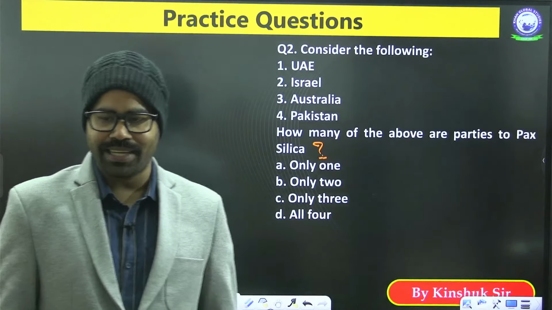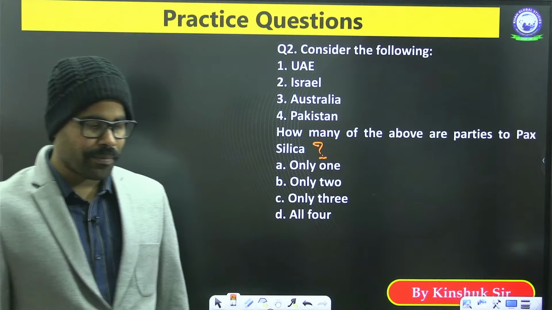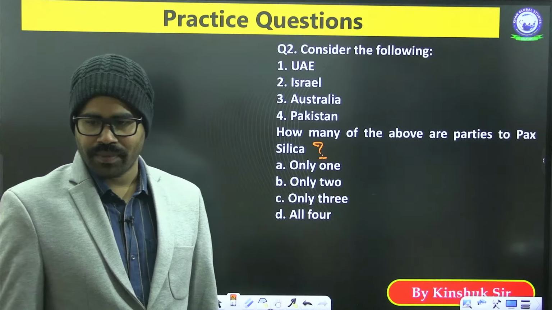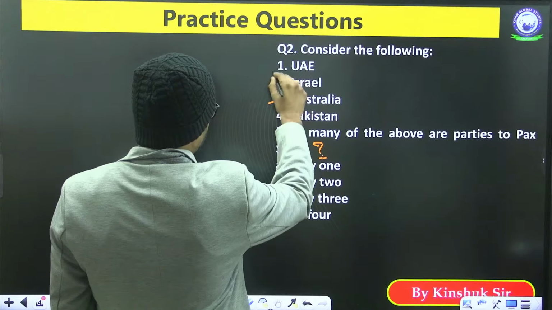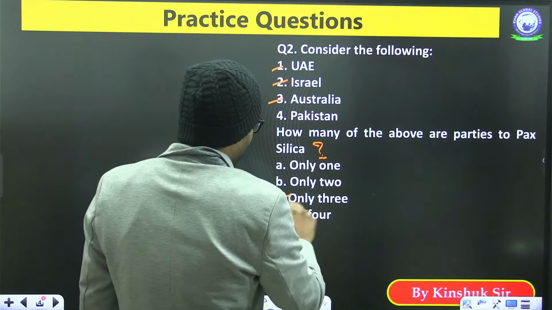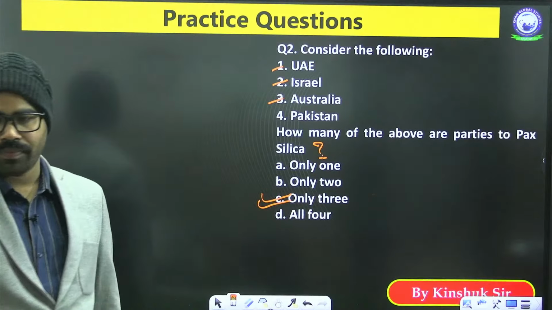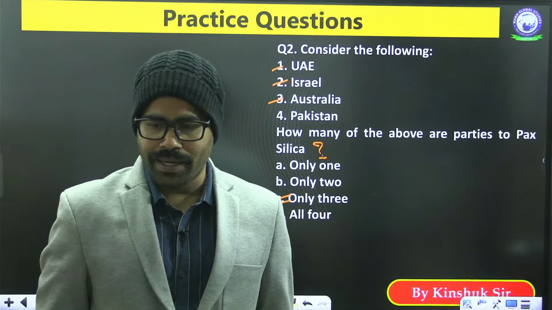It is a multilateral initiative which has been formed by US. Okay. So here we look at this. 1, 2 and 3, they are part of it. Pakistan is not a part of it. Pakistan is not a party to this.